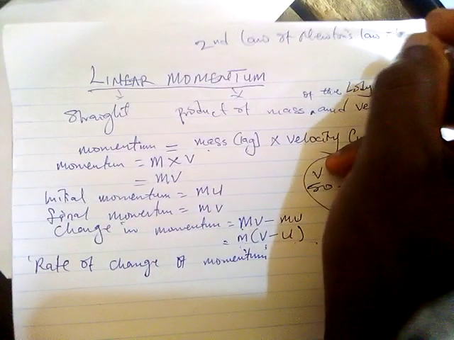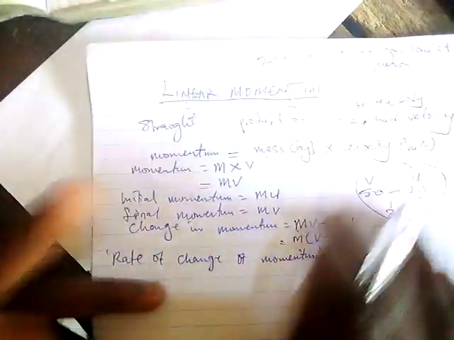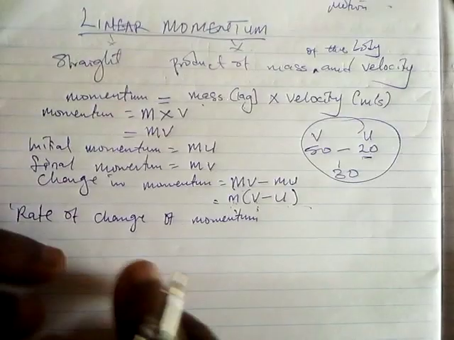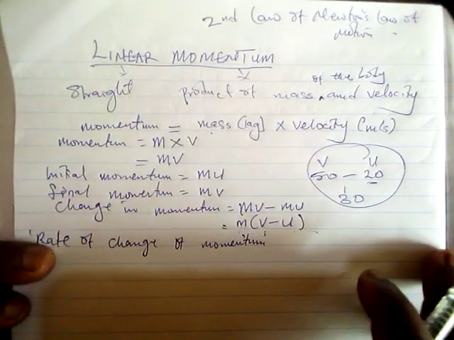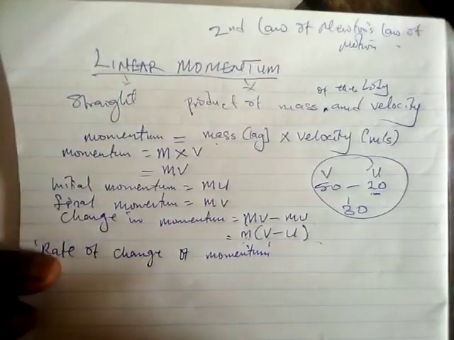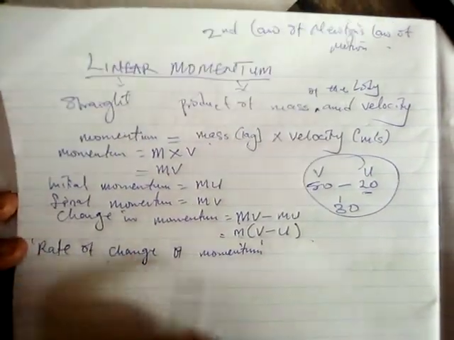We state that the rate of change of momentum of a body is directly proportional to the applied force, and it takes place in the direction of that force. So from that understanding, we have the rate of change of momentum.